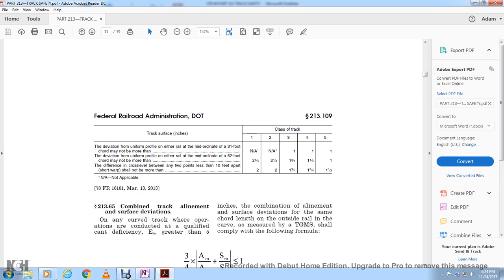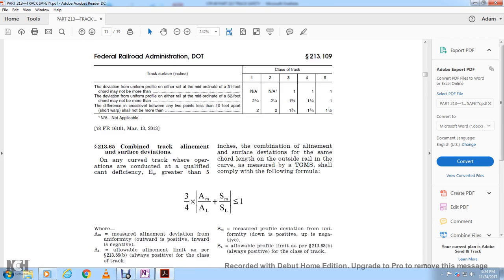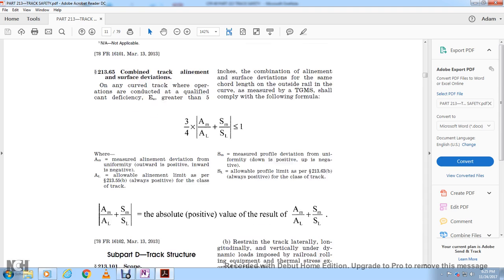A combination of alignment and surface deviation, same chord length with the outside rail corrected, measured by the track geometry measurement system, shall comply with the following formula: 3/4 times the absolute value of the measured alignment deviation from uniform, outside positive and inward negative, over the allowable alignment limit as per 213.55(b), always positive for the class of track, plus the measured profile deviation from uniform, down positive and up negative, over the allowable profile limit as per 213.63(b), always positive for the class of track, must be greater than or equal to 1.